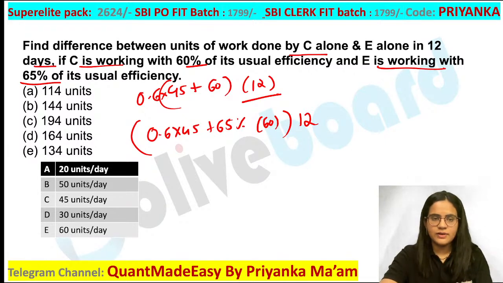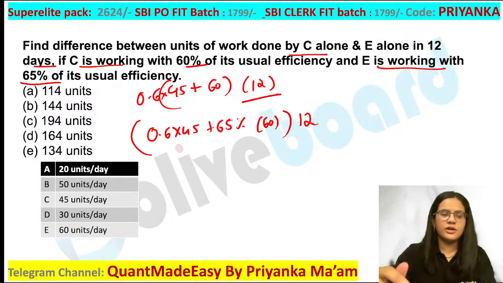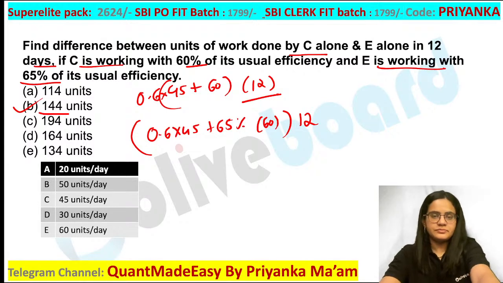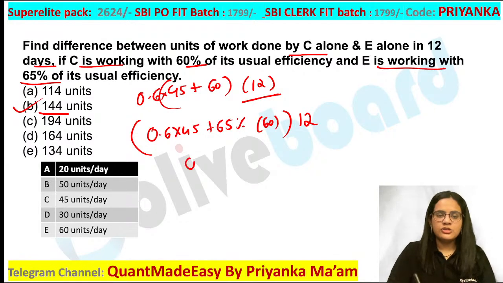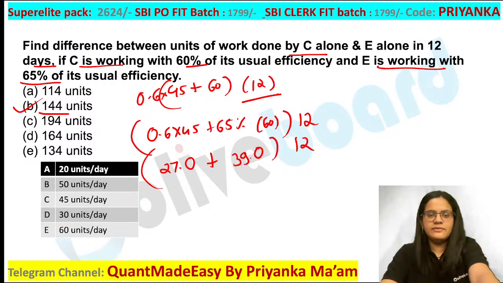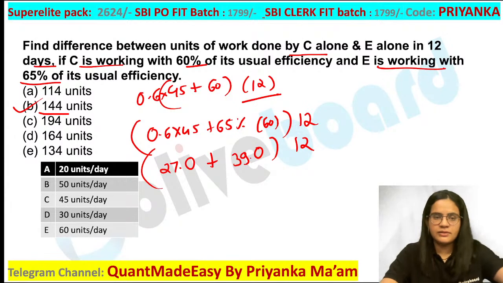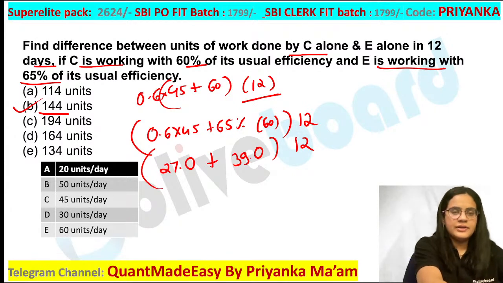Are you guys getting this one? Simple multiplication is what you have to calculate in this. You are going to get 144 units as the perfect answer. Everybody is getting this one. So what will you get? This is 27. And if you multiply this value here, I think you are going to get 39. So 39 plus this, multiplied by 12, you are going to get your value as 144. Everybody is getting this one? Does anyone have any doubt in this?